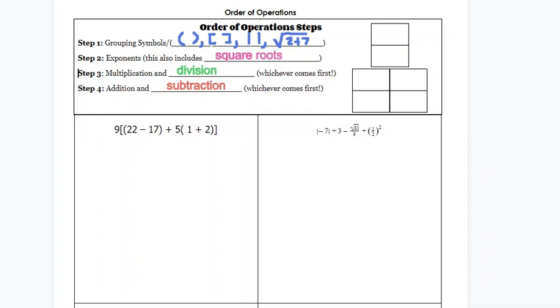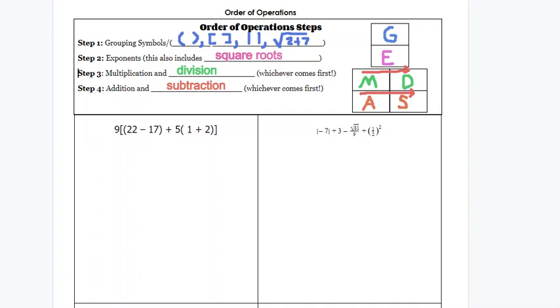So you might hear some people say how they remember this. The way I was always taught was GMDOS. G for groupings, E for exponent, M and D for multiply and divide, A and S for add and subtract. And multiply and divide, we want to go from left to right, whatever comes first. Same with add and subtract. We want to read from left to right, and we do whatever comes first.